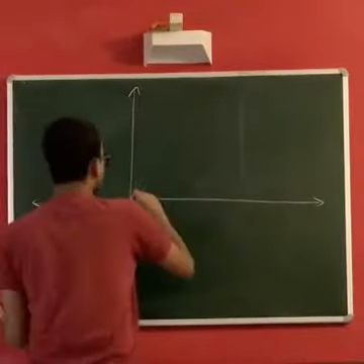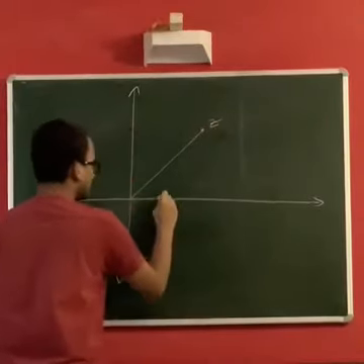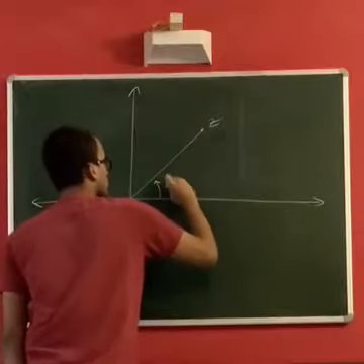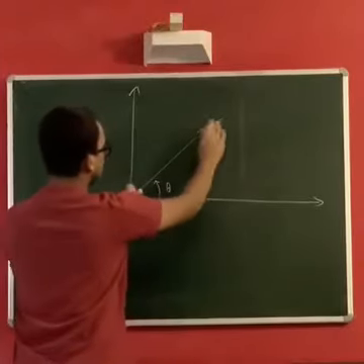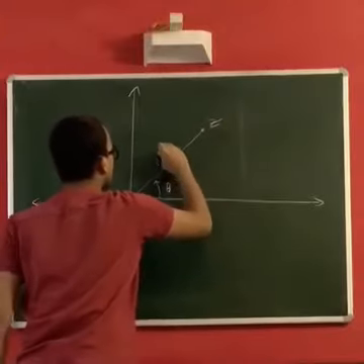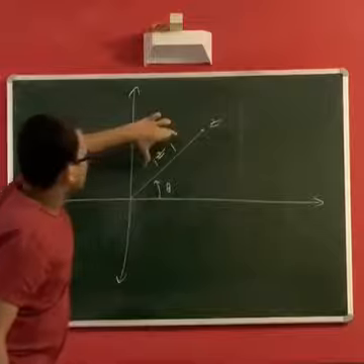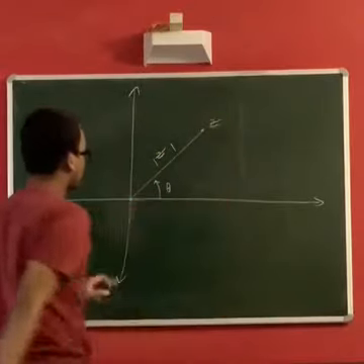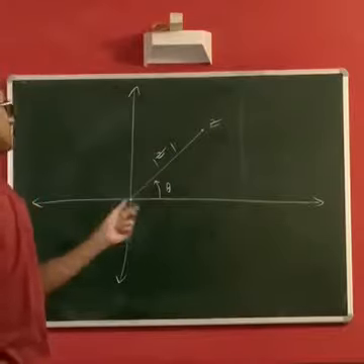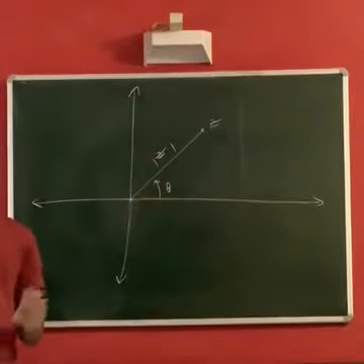Suppose there is a complex number z over here and it makes an angle theta, and this is a distance. For z we write it as mod z. This is what we call the modulus, the distance from the origin to the point that represents the complex number, and theta the argument, the angle it makes. This is the simple intuition.